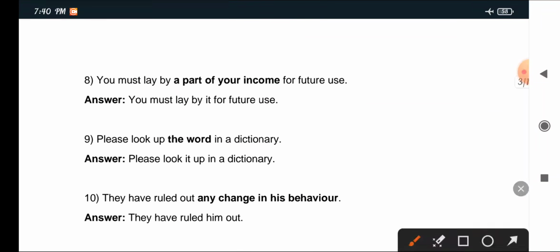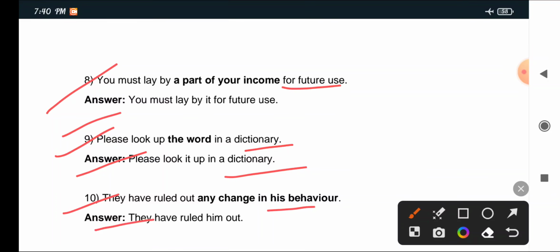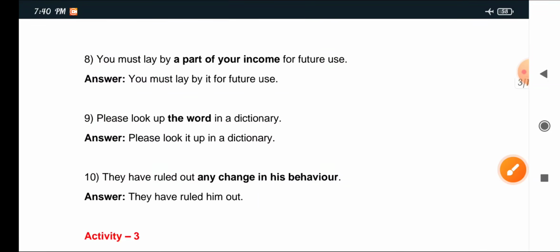Next, 8: You must lay by a part of your income for future use. Write: You must lay it by for future use. Next, 9: Please look up the word in a dictionary. Please look it up in a dictionary. Next, 10: They have ruled out any change in his behavior. Answer: They have ruled him out.